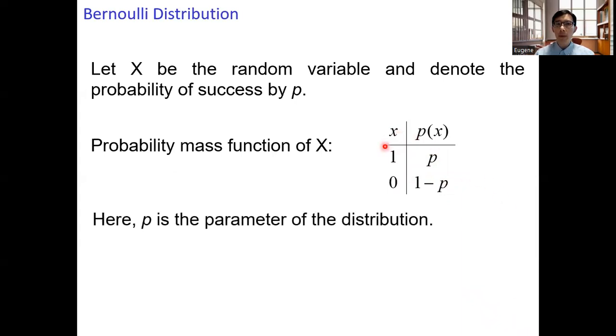In this table, the PMF of x, p is the parameter of the distribution. And this is the Bernoulli distribution, and we use the notation X follows a Bernoulli distribution with parameter P.